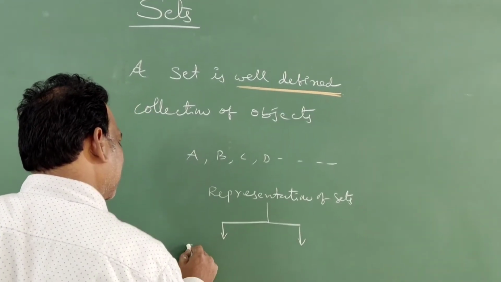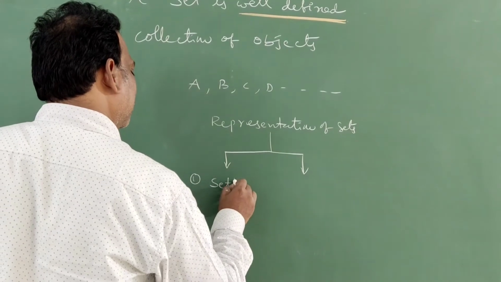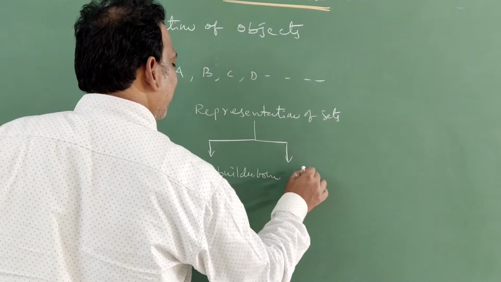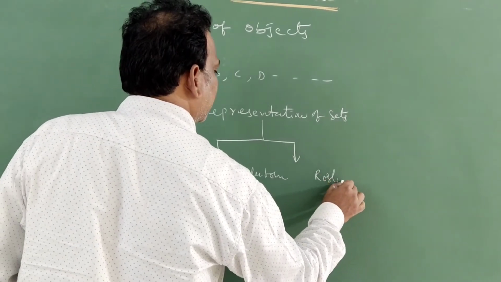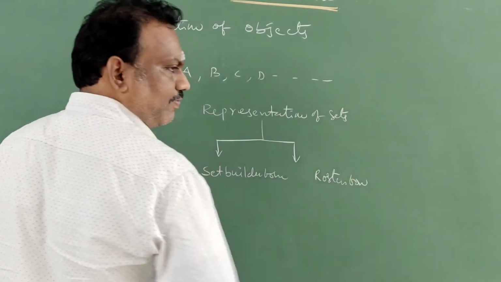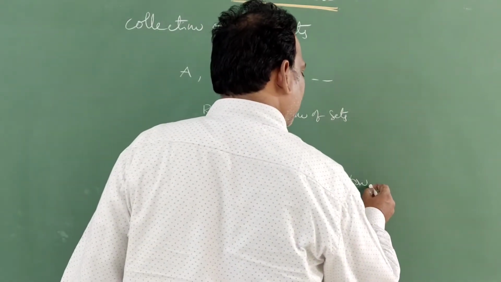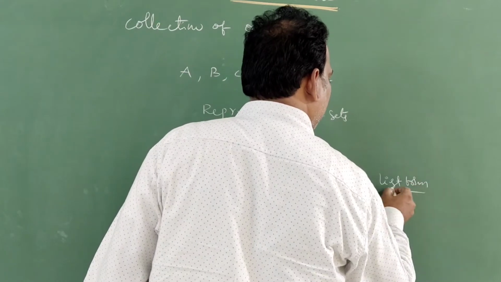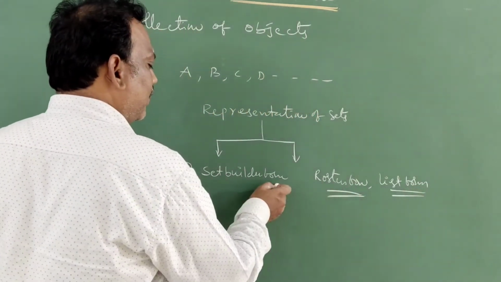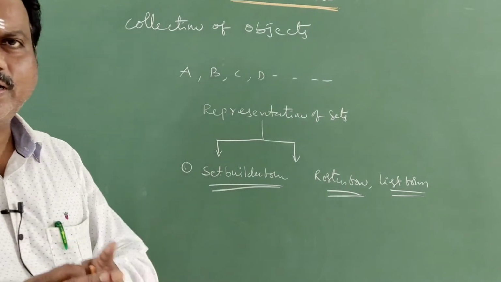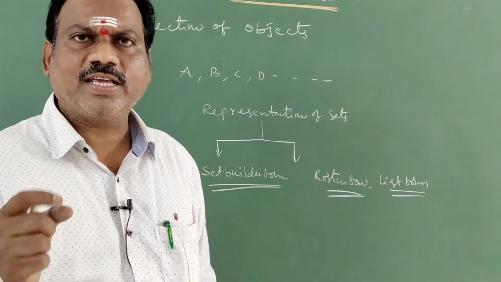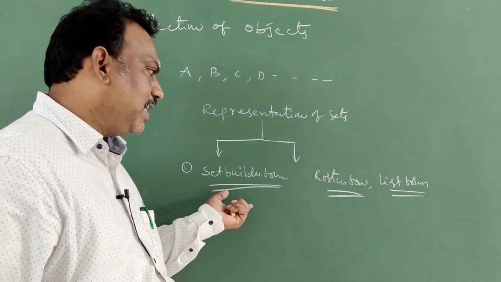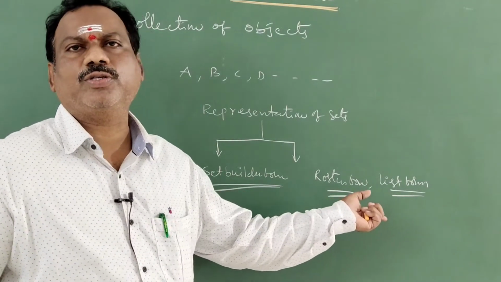The first method is the set builder form. The second one is the roster form. The roster form is also called the list form. We can represent sets like this: roster form or list form, and set builder form. A set is represented by two methods. What are those? Set builder form or roster form.